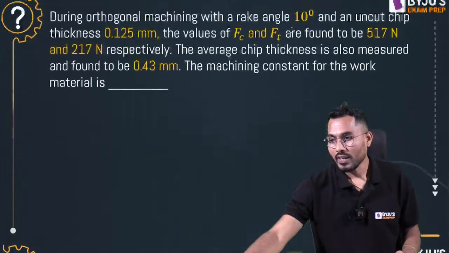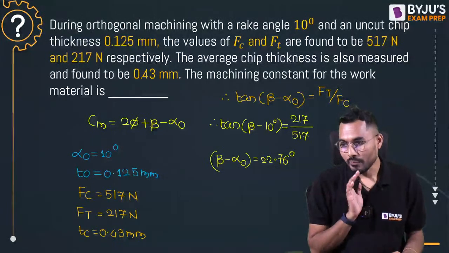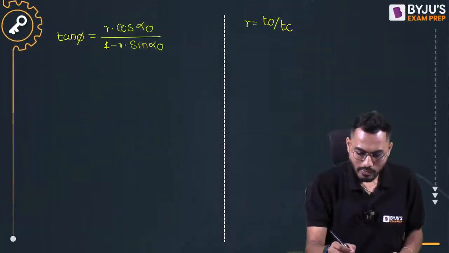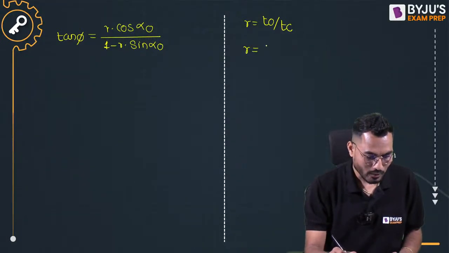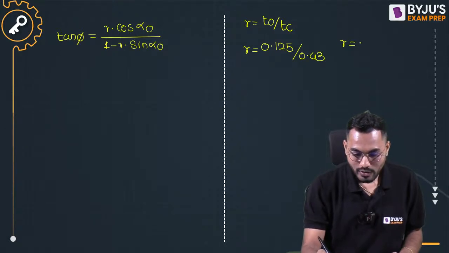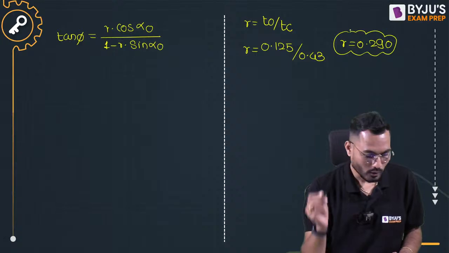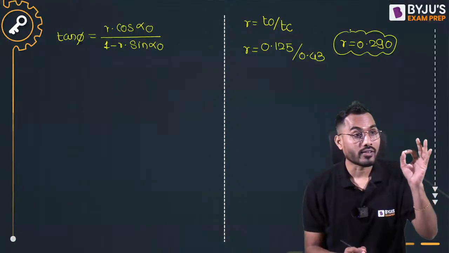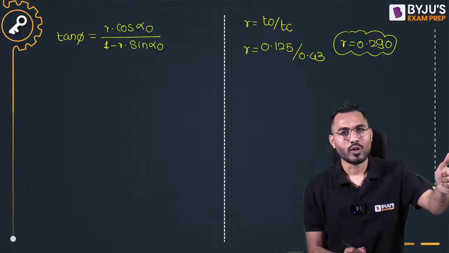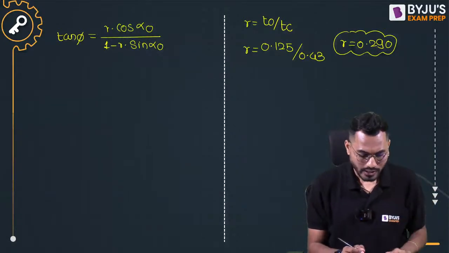If I come back here, what is the value of t0? t0 is given. What is tc? Both values are given. So I'll say t0 by tc, where t0 is the uncut chip thickness: 0.125 divided by 0.43. So the r value is coming 0.290. I hope you are calculating this. Now I'm checking, it's correct.